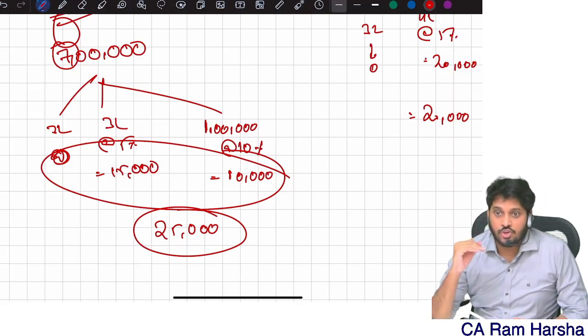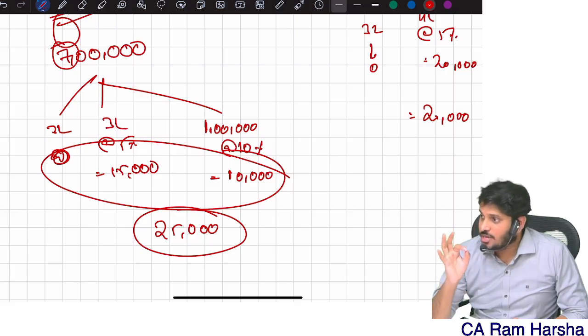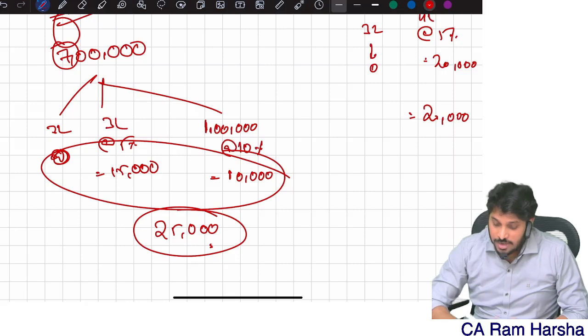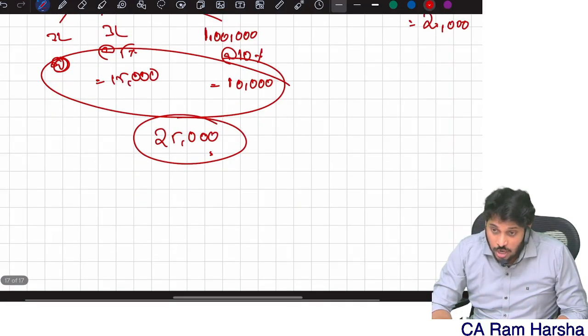Indirectly, the department wants to give one benefit: if your income is up to 7 lakhs, you don't have to pay any tax. So up to 7 lakhs, if you have any income, the maximum tax is 25,000, assuming your entire income is normal. So that much rebate they used to give you, 25,000.